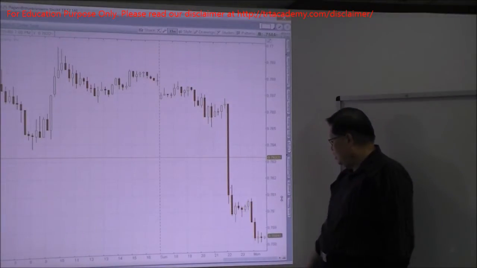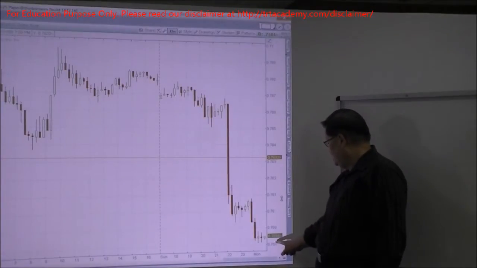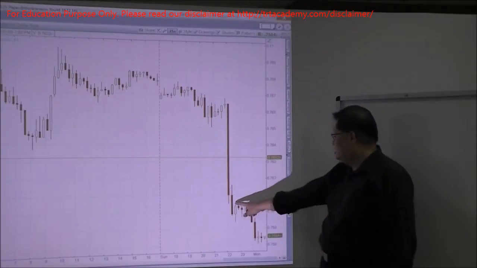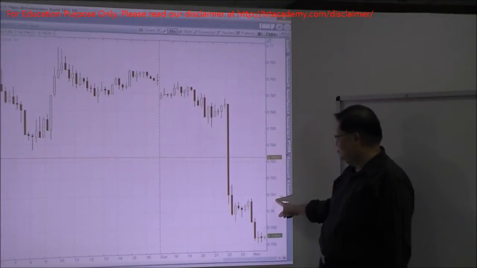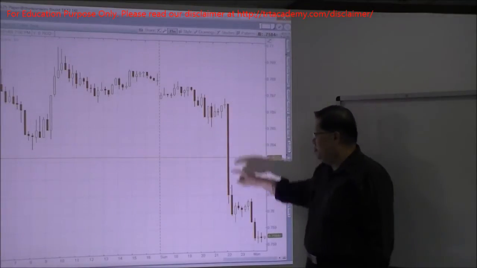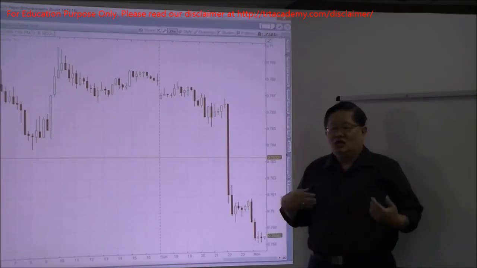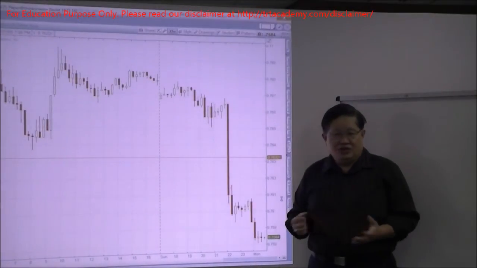Now currently our friend the Aussie dollar is at 0.7585. We're shorted over here. You should be able to make about 30 pips now. So this is one Superman breakout bar based on normal one candle breakout trading.